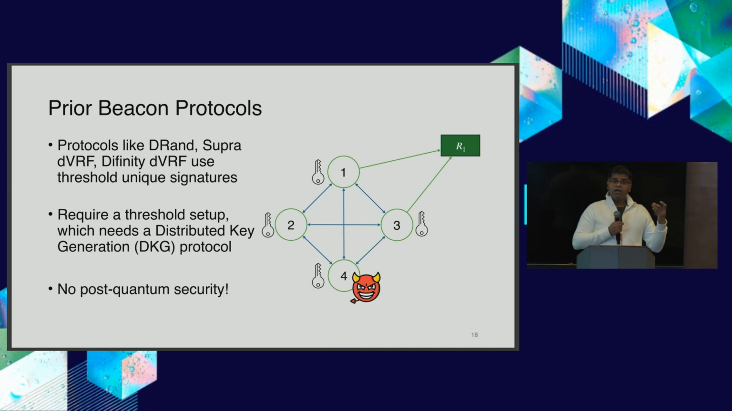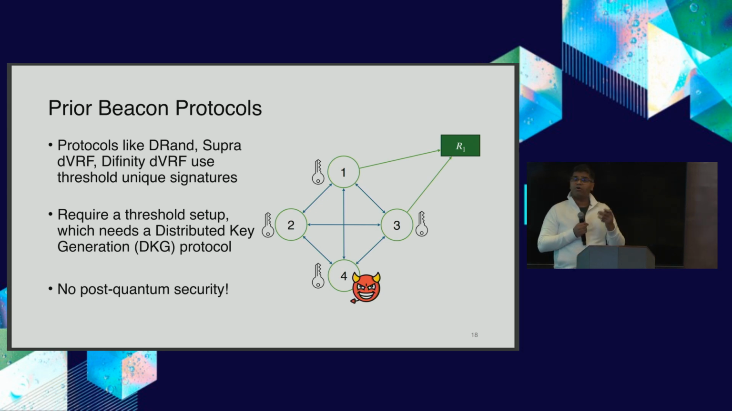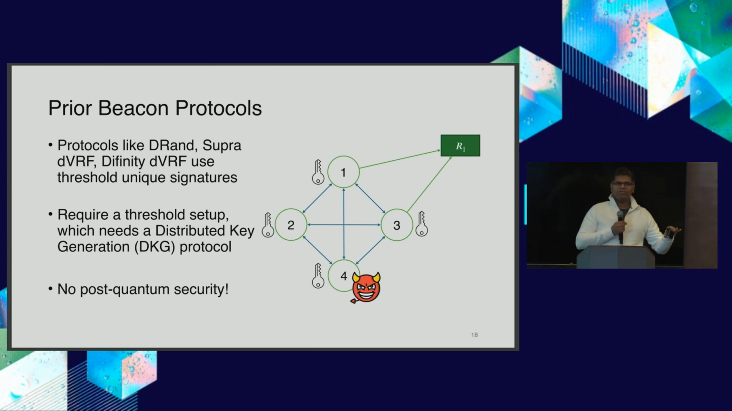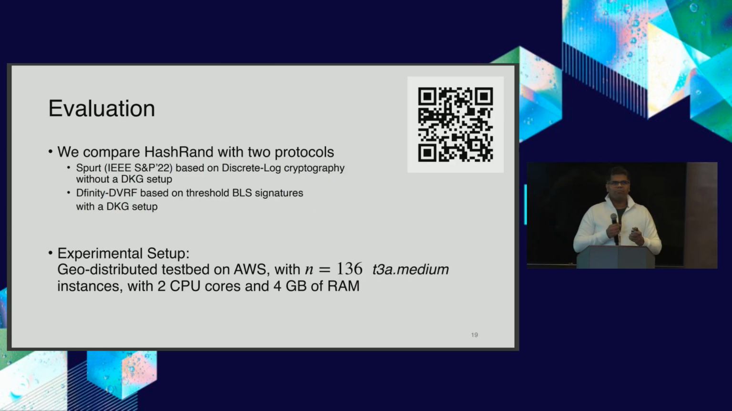Now, what we observe is that for sure there are nice solutions that exist in this space. For example, Dfinity VRF, Supra has a VRF service, and drand you might have heard about or used as well. They all can provide these threshold unique signatures, and they have this DKG setup, distributed key generation setup, and they can provide you the answers. But there's no post-quantum security, and also reconfiguration itself can become a challenging aspect when we consider these protocols. And then the interesting question is, what can we do towards overcoming this?